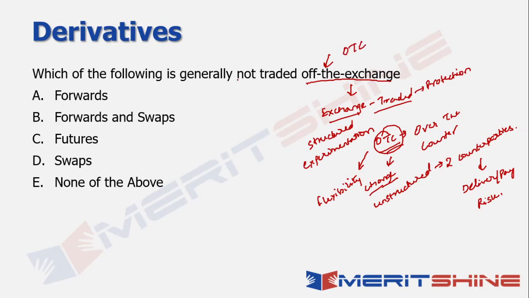over-the-counter. Now, which of the following is generally not traded? Always be careful about these kind of negations, as they call in English, whenever you're looking at your questions. If such negations exist, then you ought to be careful about answering, right? Forwards can be highly customized and tailor-made derivative instruments, and the same is the case with your swaps as well. So essentially, when I talk about a forward contract, it is basically a customized contract between two parties, right? So it's highly customized in that sense, and it is between two parties to either buy or sell any asset.